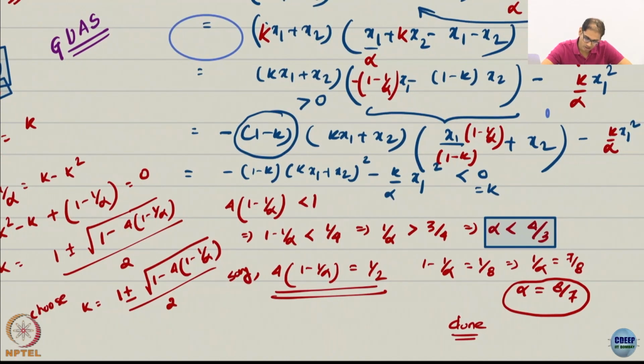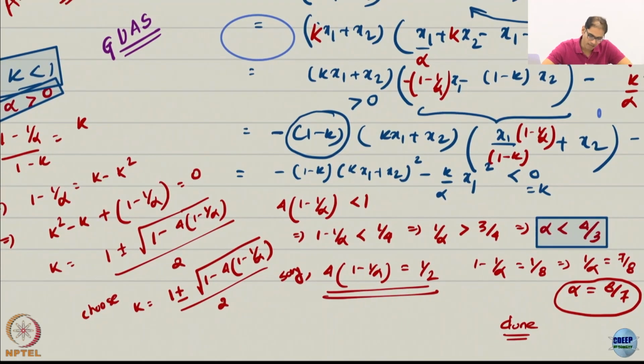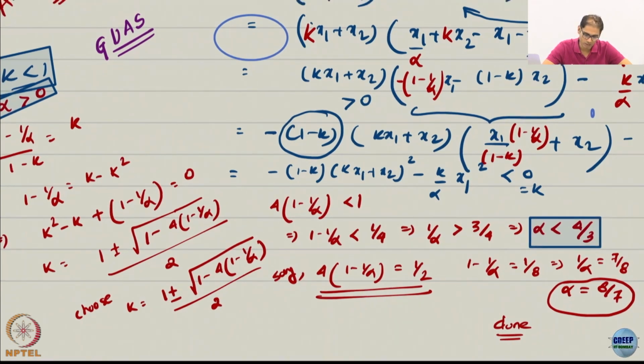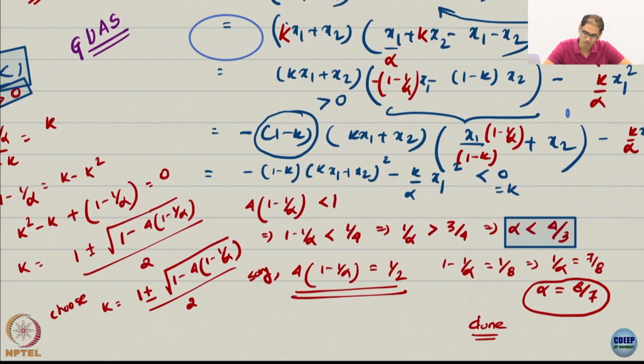So first I am trying to ensure feasibility. I want to check that the discriminant is positive, so that I get a real outcome here. I get alpha less than 4 by 3, because this is a linear requirement. So alpha is positive but less than 4 by 3. Anything less than 4 by 3 is good.